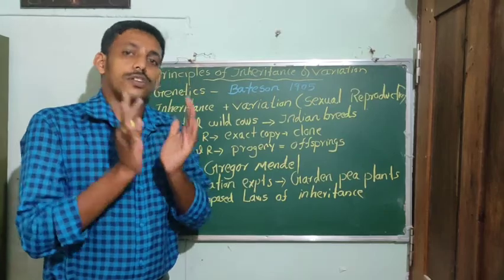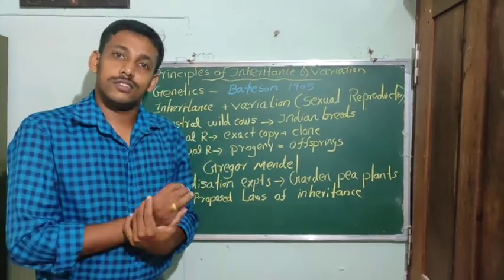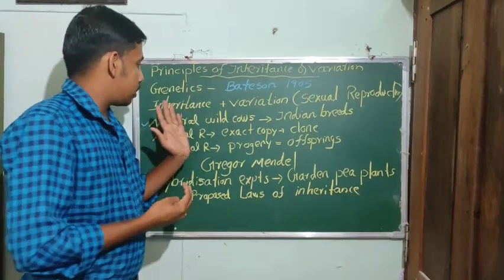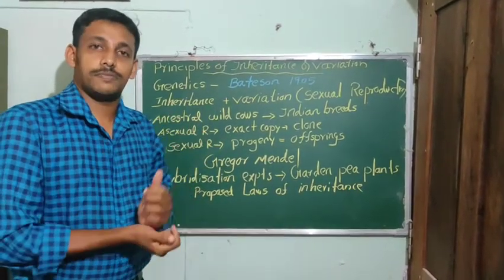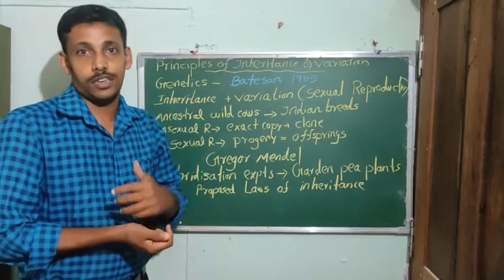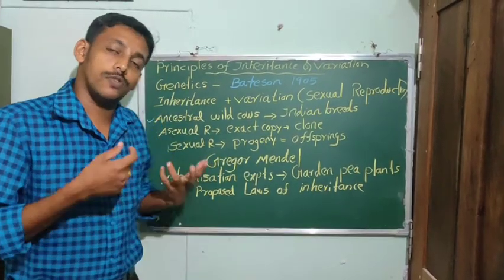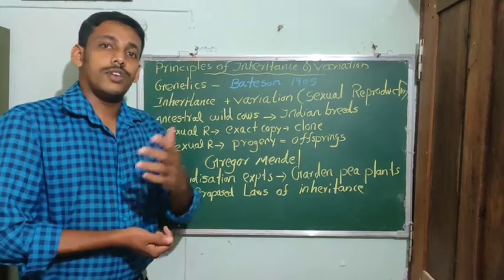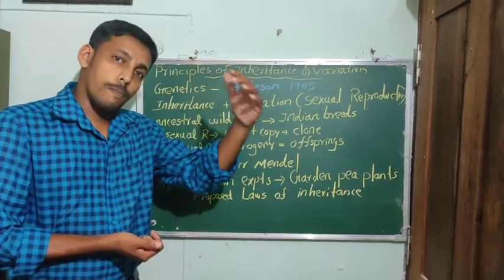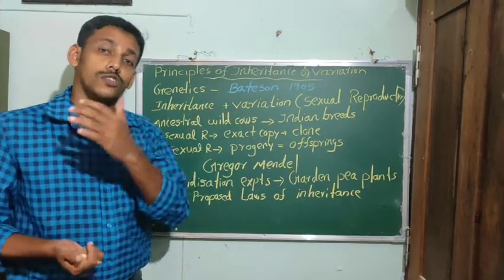Some of these basic principles you have studied in the 10th standard. So what is meant by inheritance and variation? Genetics deals with inheritance and variation. Inheritance is a process by which the characters are passed on from parents to their offspring.